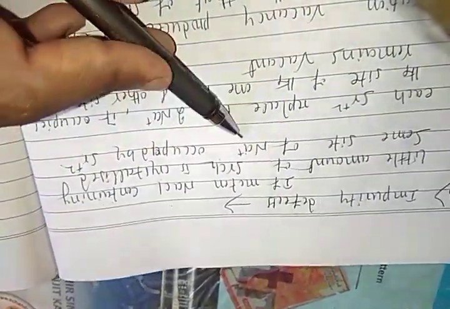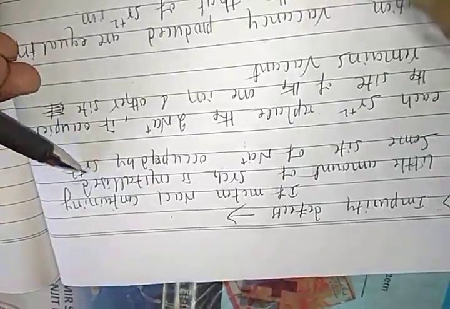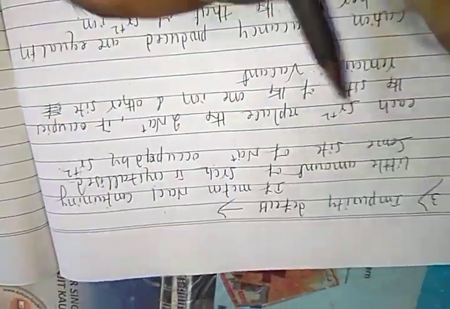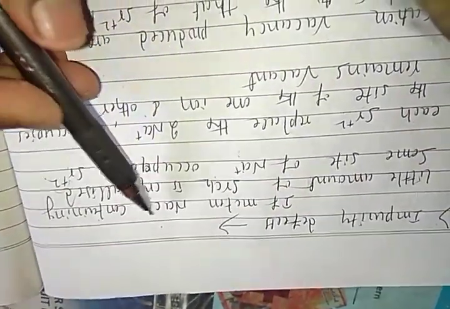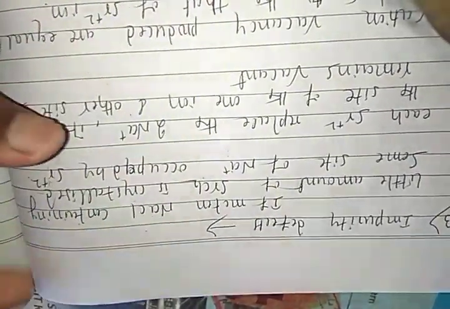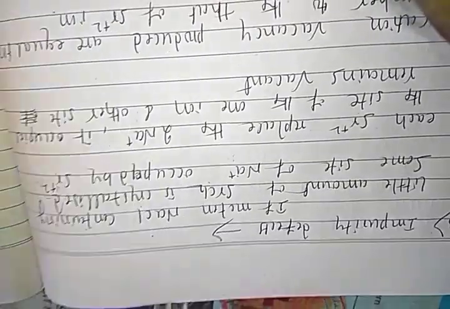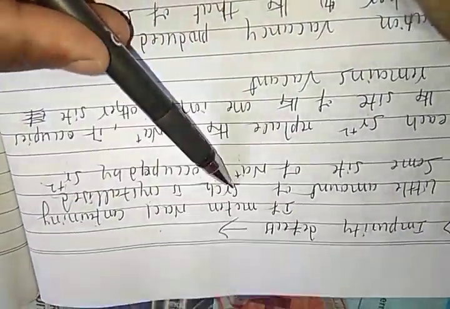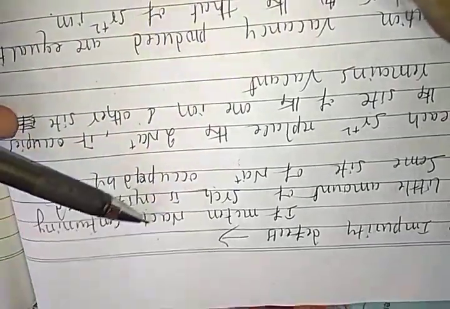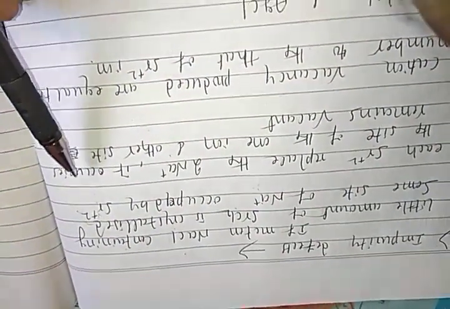Some sodiums are removed, and strontiums occupy their positions. Each strontium replaces 2 sodium ions. When you mix strontium chloride into the molten NaCl, then what happens, students? One strontium replaces 2 sodium ions to form the crystal structure.